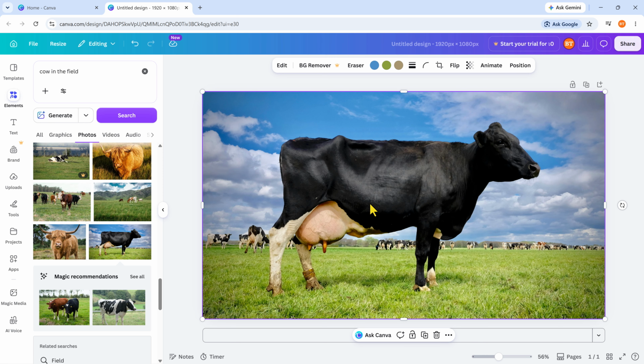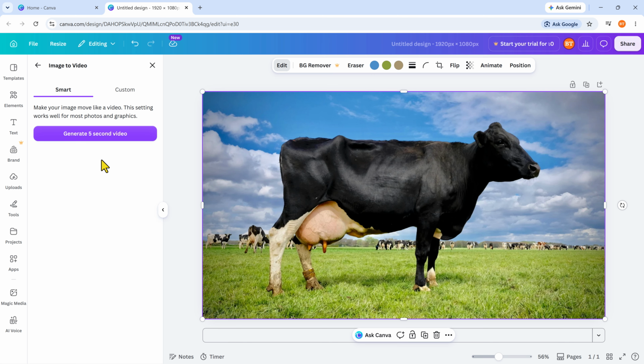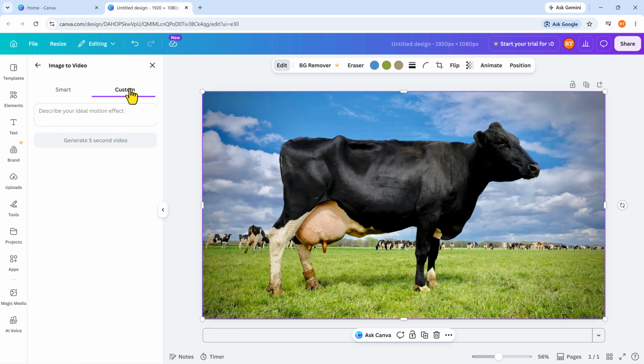Okay, when this image is selected, you will see this bar on the top. Here you can see edit. Just click on edit. Once clicked, here you can see edit image and under here you will see popular tools. But we are looking for this tool, image to video. Okay, now click this tool to make this image video. Okay, click on it. And here you can see image to video and it has two options, smart and custom. Custom means you can write your own prompt.